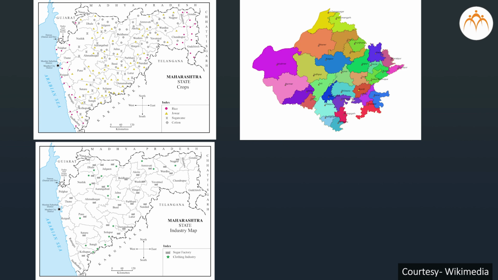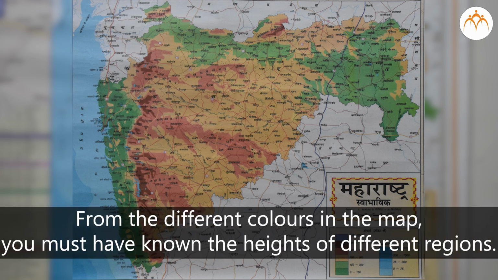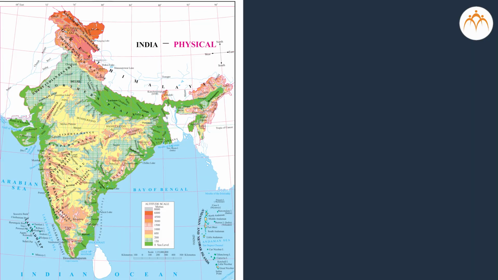You have studied various maps. You also have studied the physical map of Maharashtra. From the different colors in the map, you must have known the heights of different regions. Now, observe this map of India.